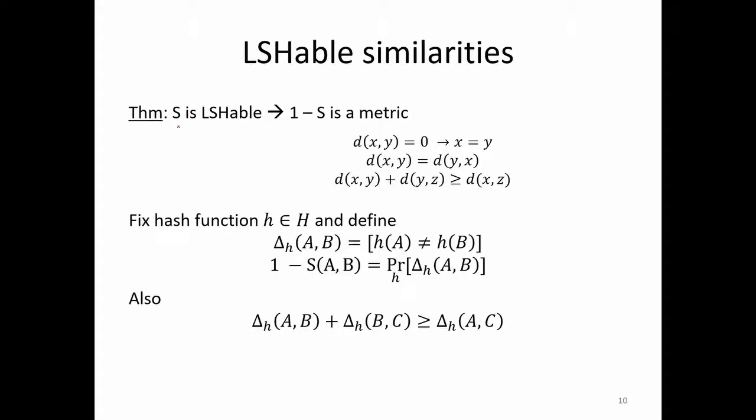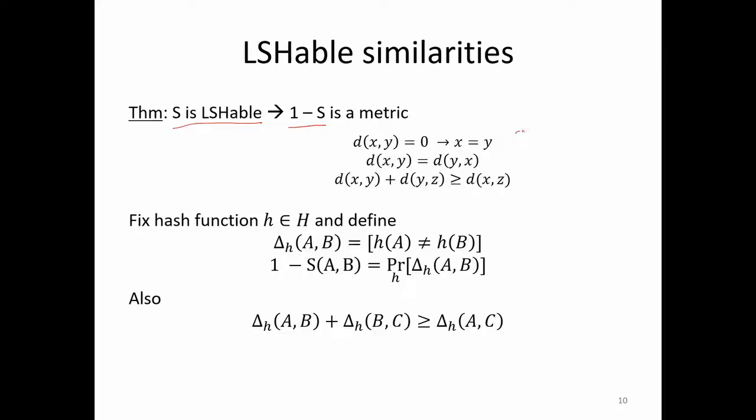We are trying to say that if a similarity is LSHable, that is, it admits an LSH family, then 1 minus S must be a metric. We don't know about the other way around. Maybe not all metrics are LSHable, but if a similarity is LSHable, then 1 minus S should be a metric.